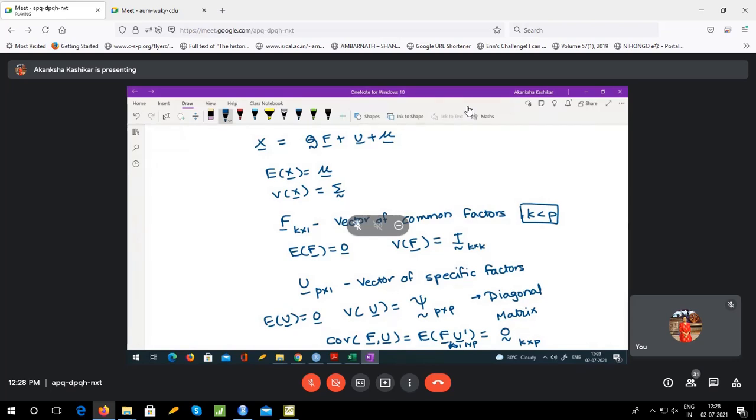Specific factors should also be centered and uncorrelated with each other, but they need not be scaled. And covariance between common factors and specific factors should be 0. Is it okay so far? Everyone with me so far?